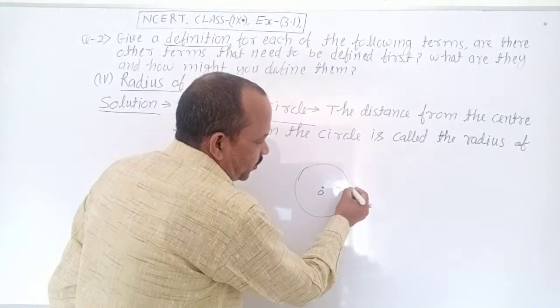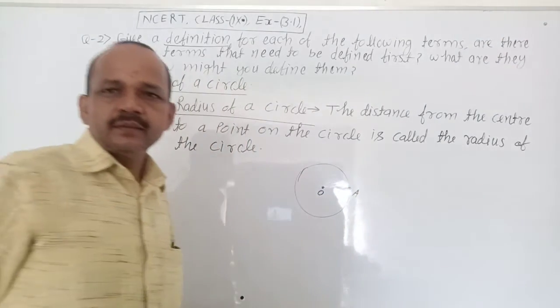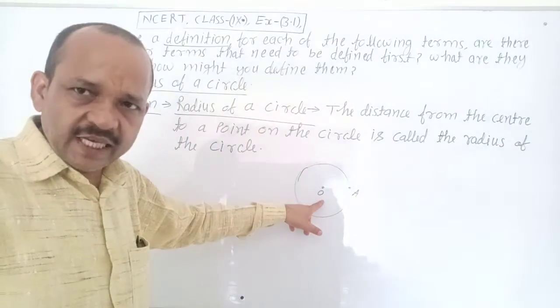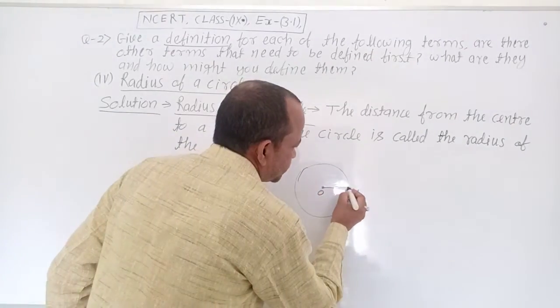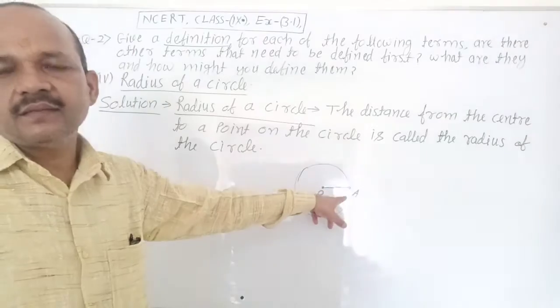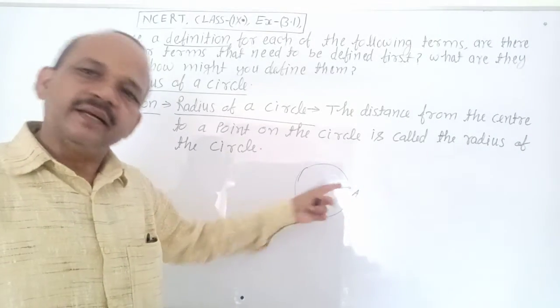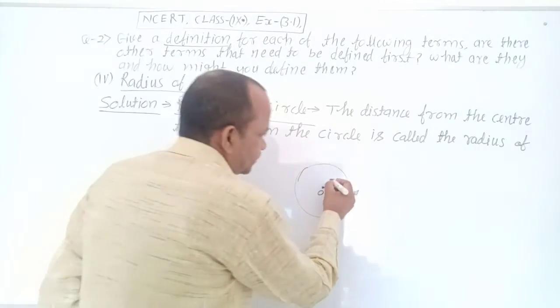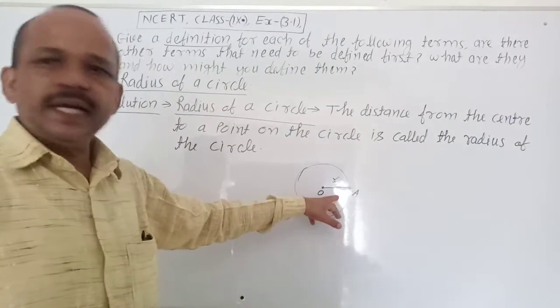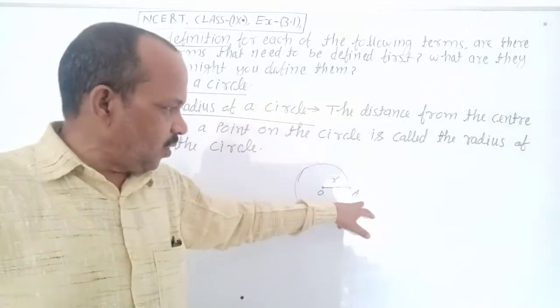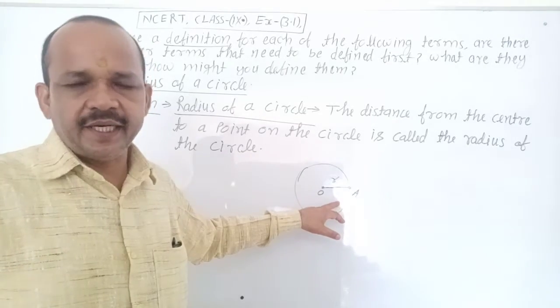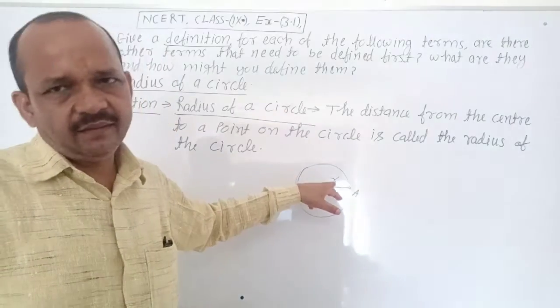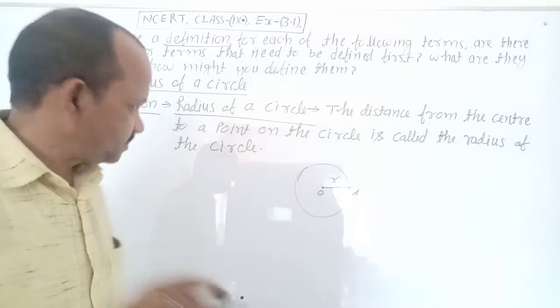Point A. Here point A. Distance from the center to a point A on the circle is called radius r. It is the radius. Distance between O and A is called the radius. We denote it by small letter r. Is it clear?